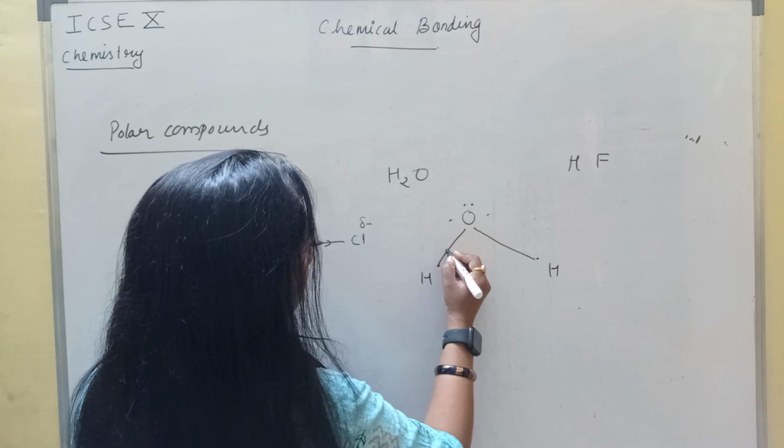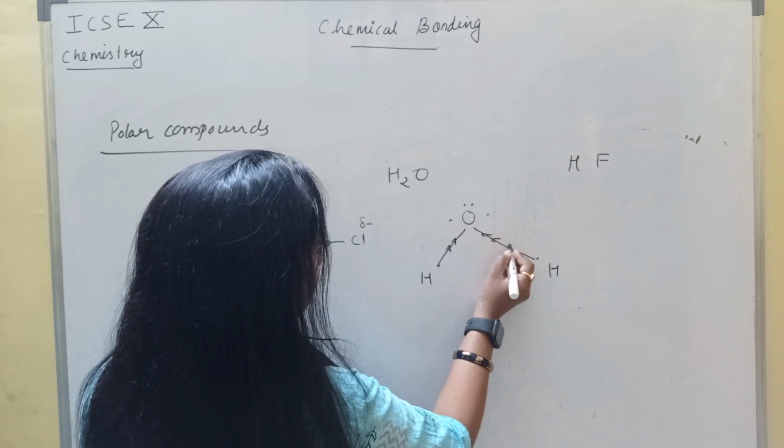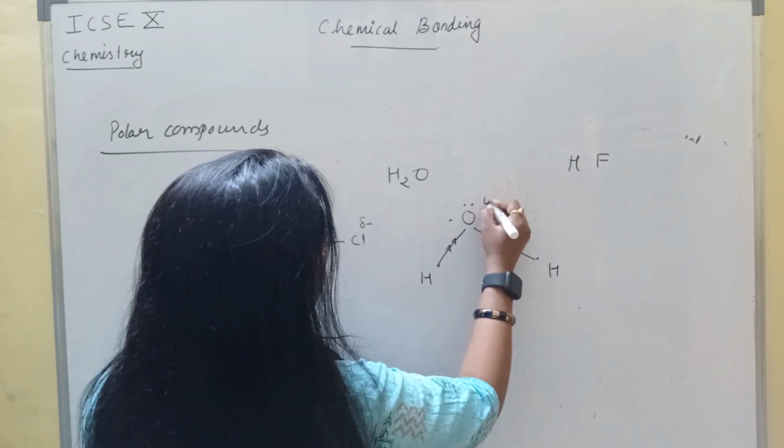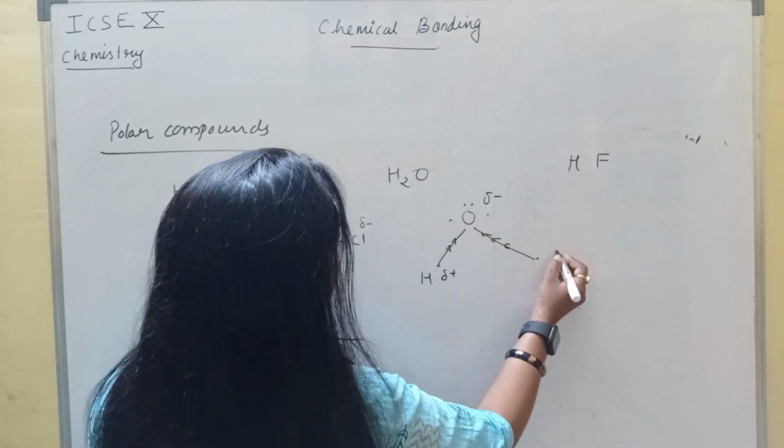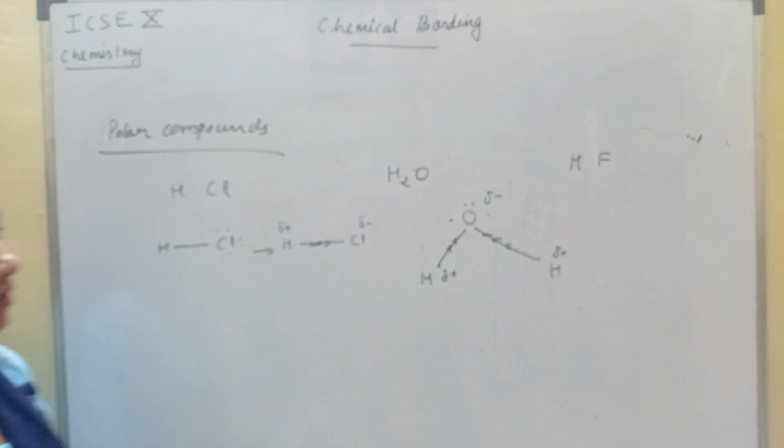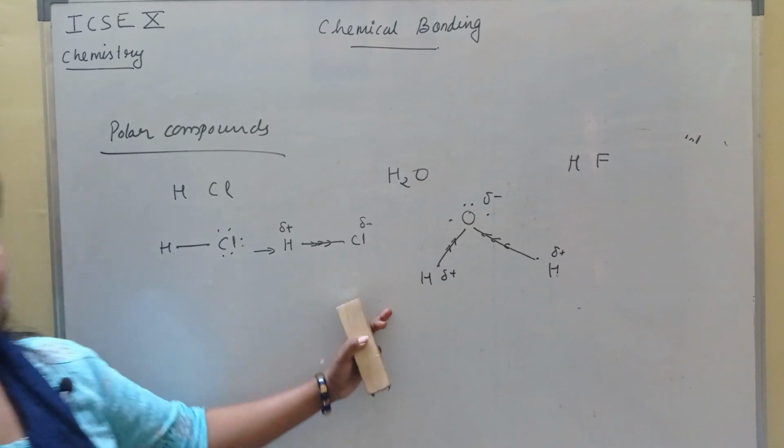But oxygen being more electronegative, shifting of the electron pair takes place, and this will develop a negative charge and this will develop a positive charge. So again it is a polar compound.